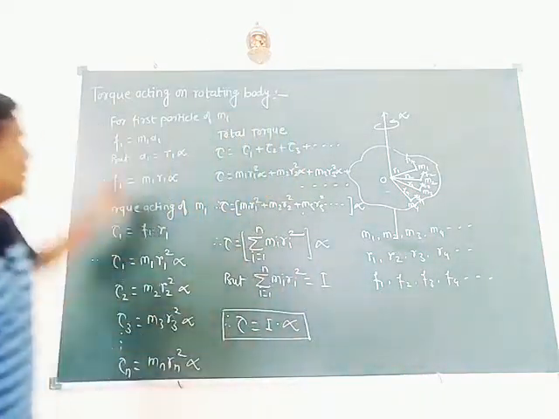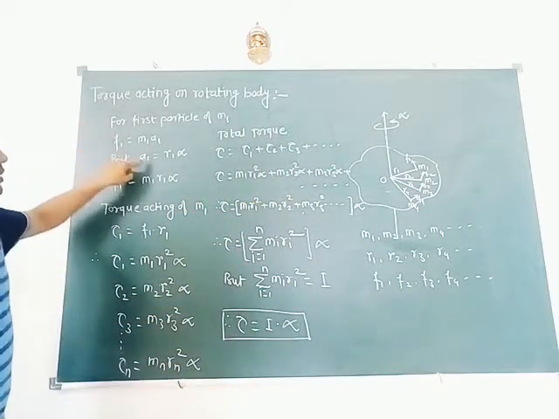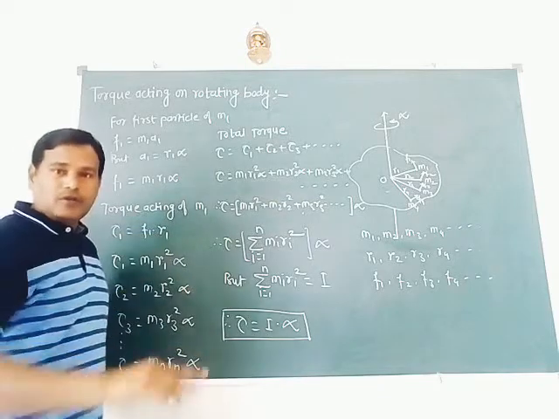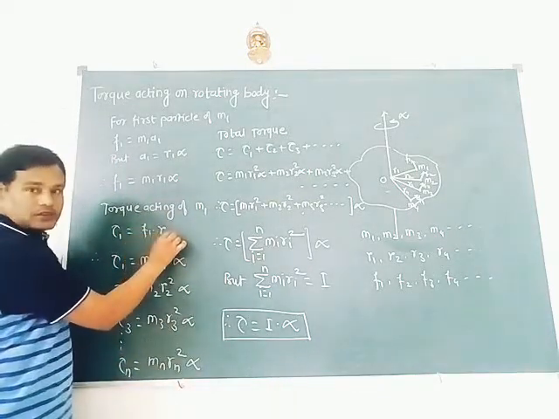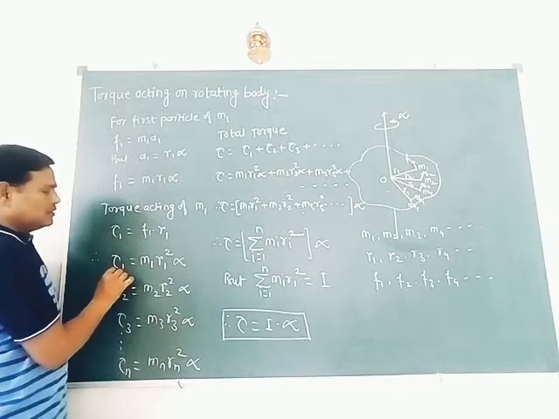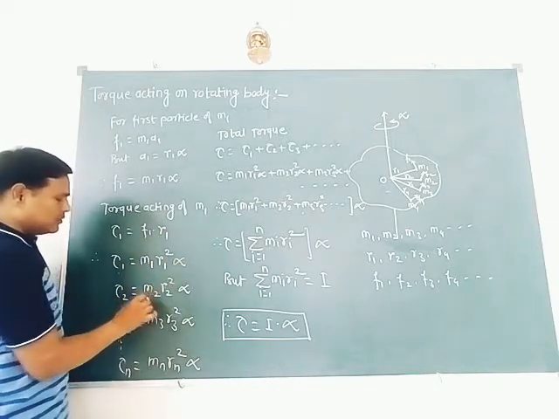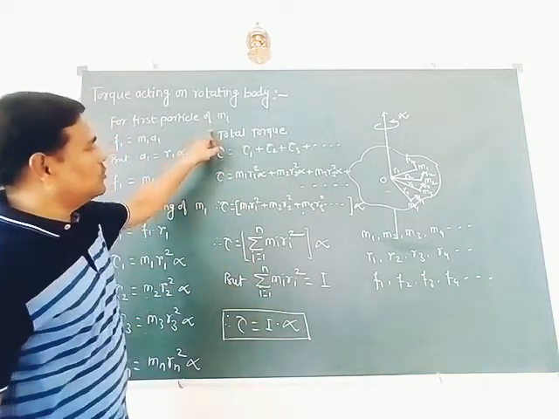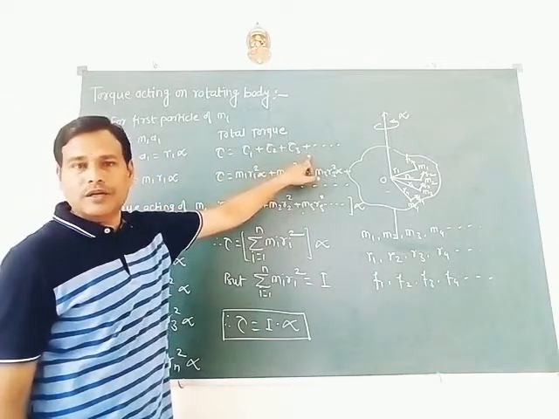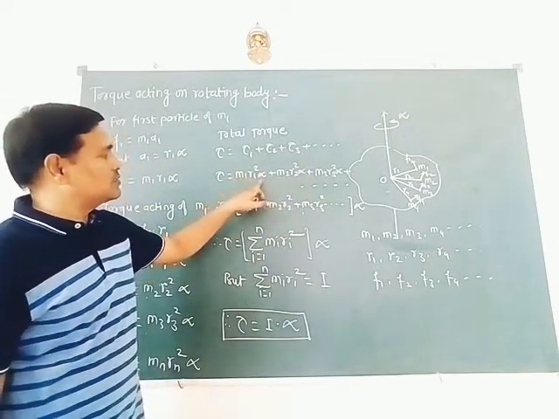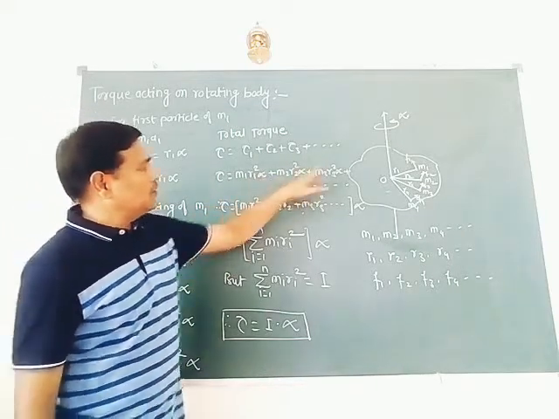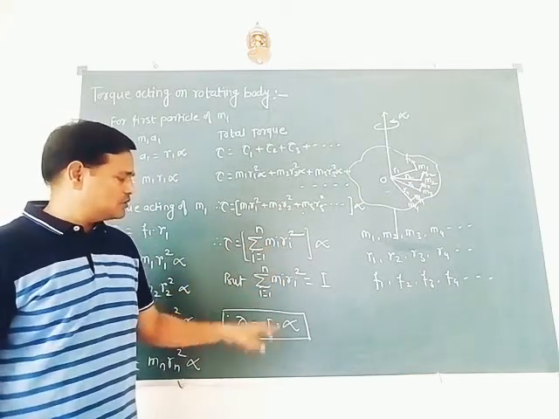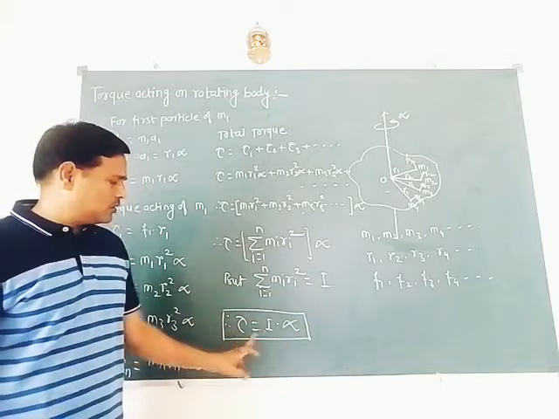So for the first particle, f1 equal to m1 a1, but a1 equal to r into alpha, so f1 becomes m1 r1 alpha. So the torque acting on the first particle is the product of force and perpendicular distance. So torque on the first particle is given by m1 r1 square alpha. Similarly for the second, third particle. Actually we have to obtain the total torque acting on the body. So total torque equal to the sum of torques acting on individual particles. So it is m1 r1 square alpha and so on. Here alpha is common, take it outside the bracket. In the bracket it is the sum of mi ri square, but by definition this is moment of inertia. So finally you can write torque equal to I into alpha.